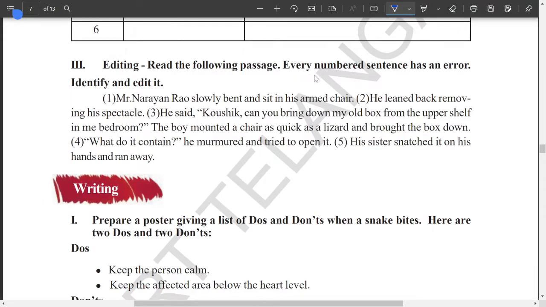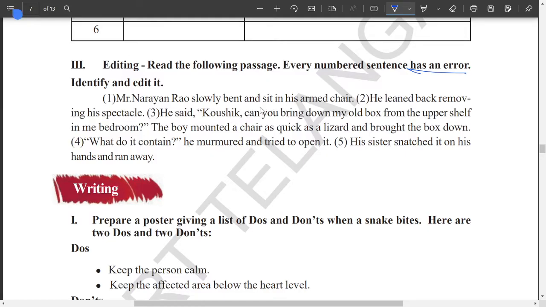So in editing we have comprehension, a reading passage. There are errors in each of these sentences that we have to identify. Errors are very important for the TET examination, so you should be very cautious about these errors. Remember the rules which I tell you. Mr. Narayan Rao slowly bent and sit.